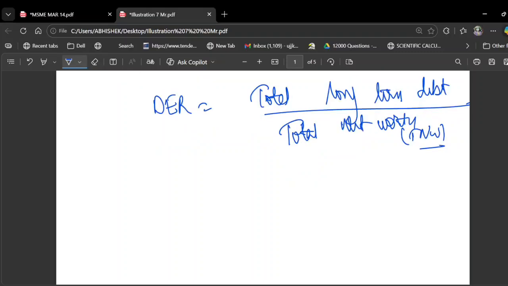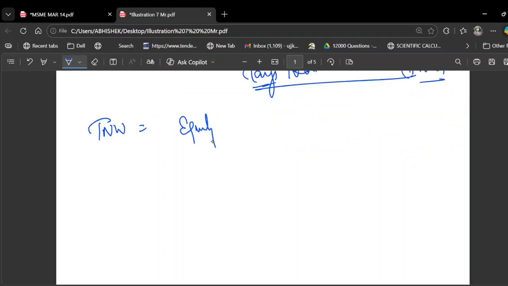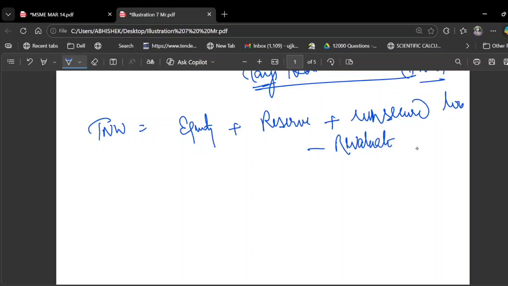Now the main part is the computation of this tangible net worth. So how to compute it? TNW means equity share capital plus reserves and surplus plus unsecured loan from promoter minus revaluation reserve. This is how we compute the TNW, right? So now let's apply the numbers here.